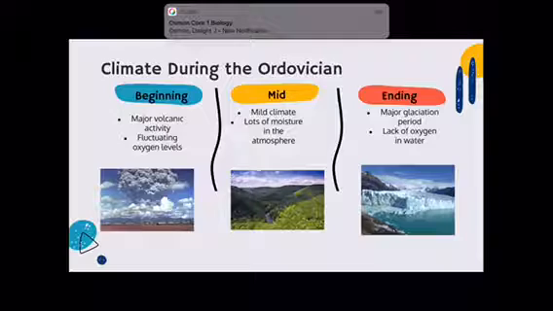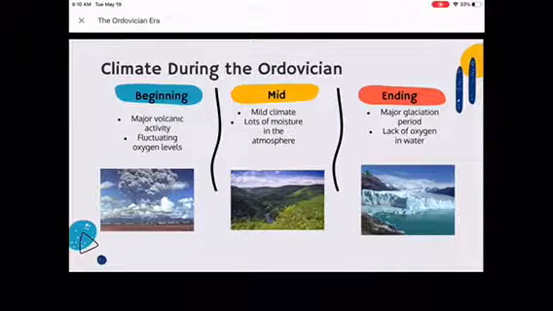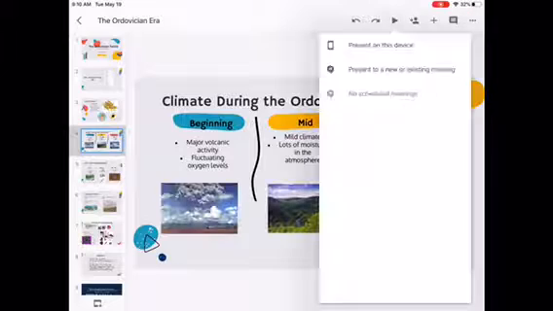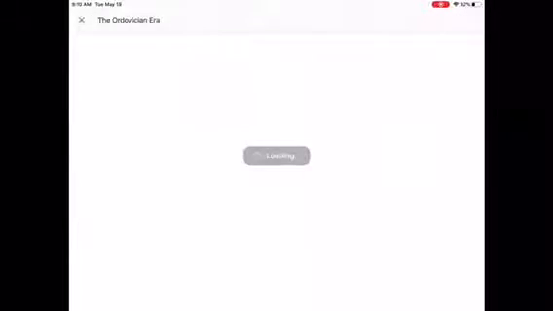The glaciers caused the seas to drain, and this most likely caused the extinction of 60% of marine life, and about 25% of the families went extinct.